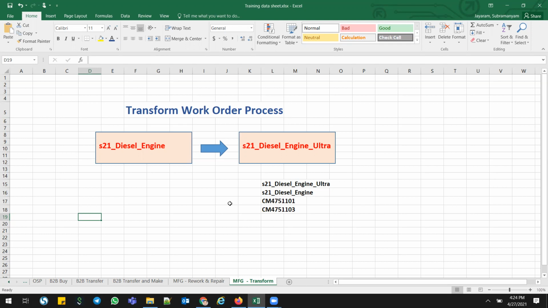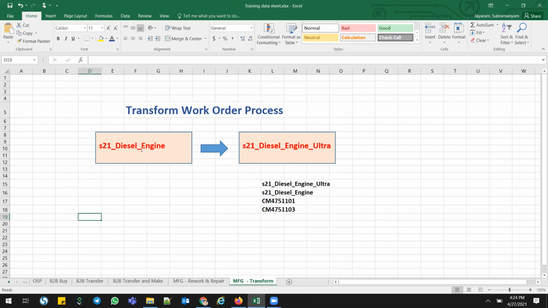But Oracle is providing the functionality so that you can go for a transformation process. And cloud is very simple and easy. You can easily track how the process works in the EBS systems. So we're going directly to the system to see how the transform process will work. If you saw my video yesterday on how the rework and repair process works, it is 99% the same as the transform work order process. Here I have taken a couple of parts, diesel engine and ultra diesel engine.